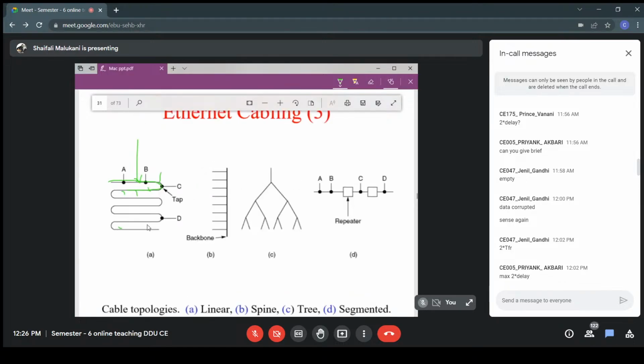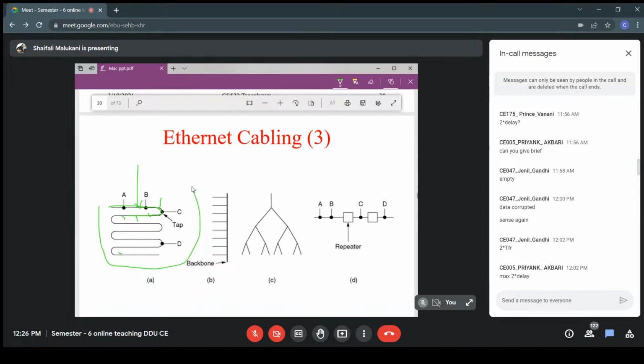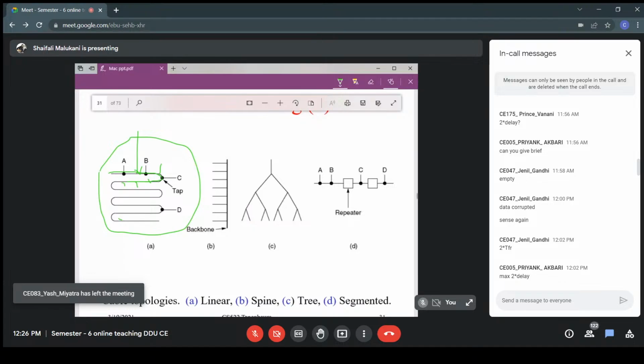So this is actually cable topologies. This is one of the possible topologies. You can have others as per requirement. Another possible topology: suppose we have a multi-story building. This is one floor. On each floor we use thin coaxial cable with whatever topology we need, and all these floors are connected using a thick coaxial cable vertically. That is also possible. It is not like only one cable you are using; you can use a combination of multiple ones.